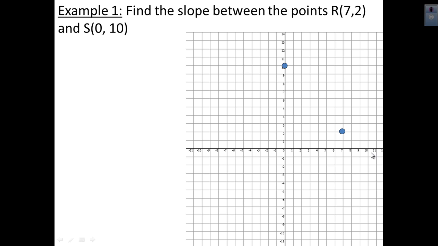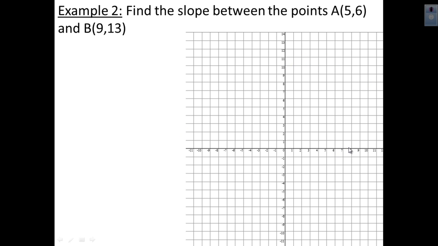Just like when we did the warm-up, we determined the steepness of the ramp. We are going to count rise over run. So we'll start counting, and we see that the rise is positive 8 because we're going up 8 to meet the other point. And then we go left 7. Since we're going left, it is -7 for the run. Therefore, we say that the slope, rise over run, is equal to 8 divided by -7.